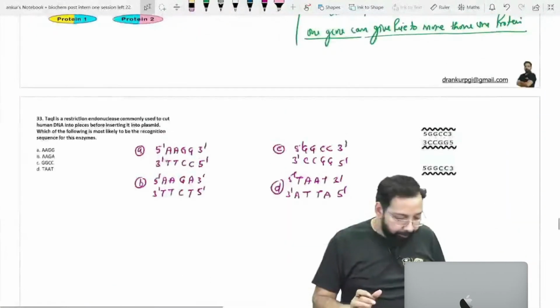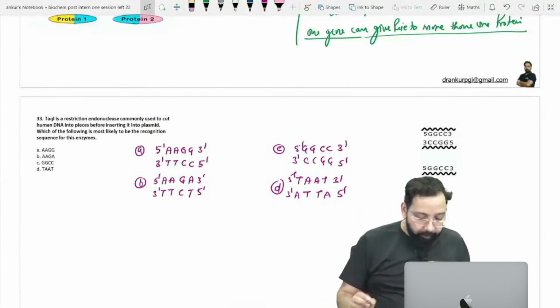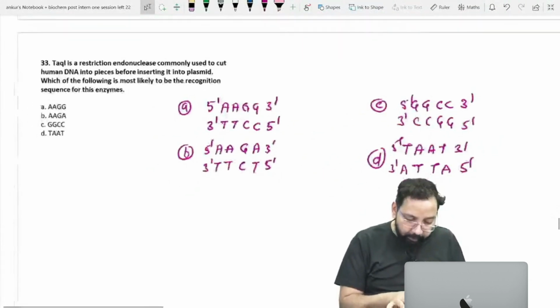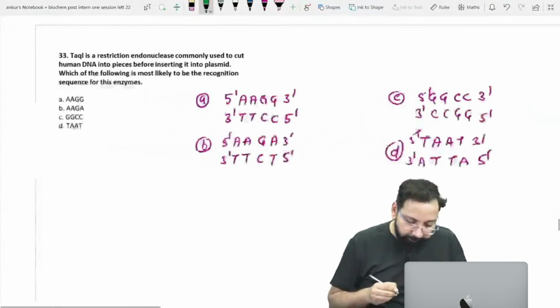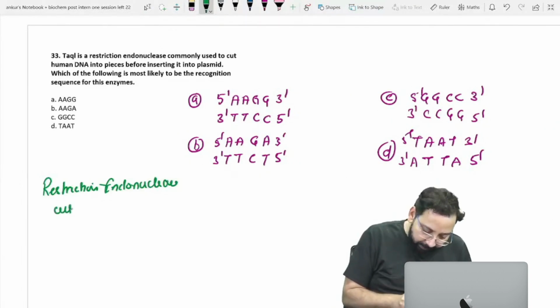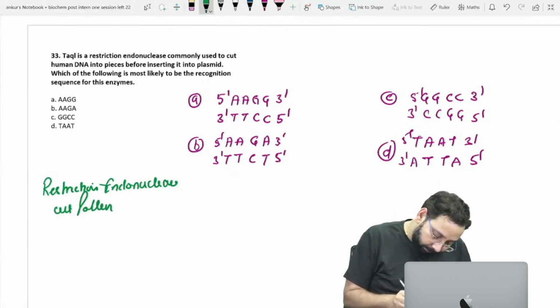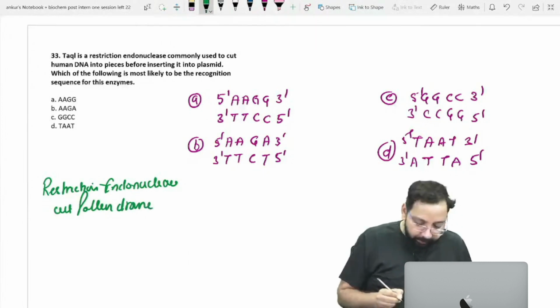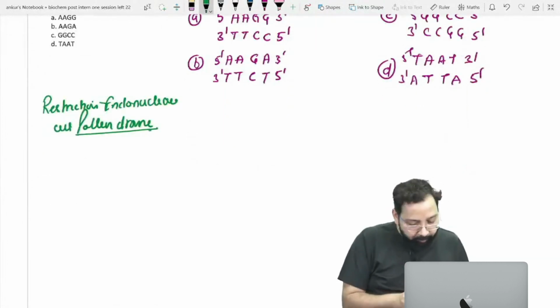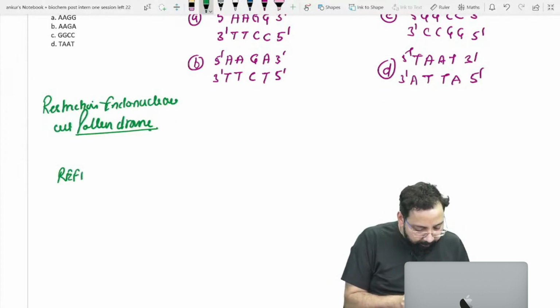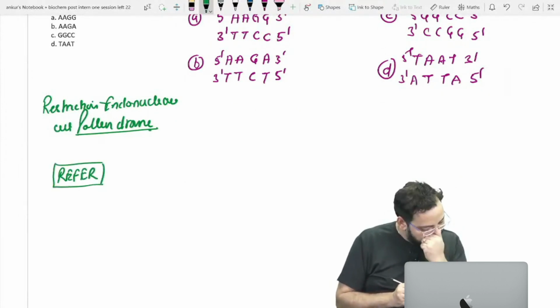Next topic is restriction endonuclease. Restriction endonuclease cuts palindrome. What is a palindrome? REFER. This is a palindrome.